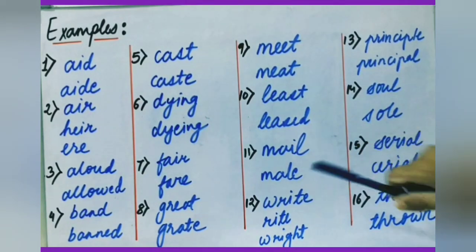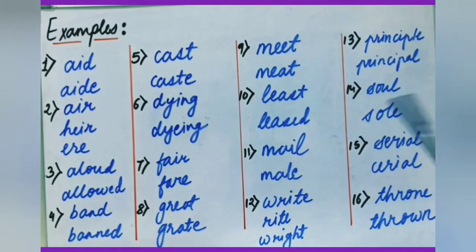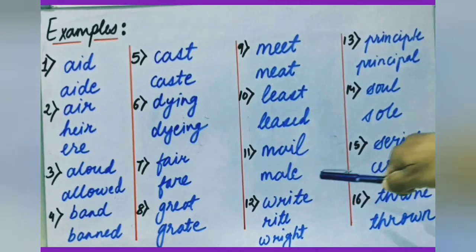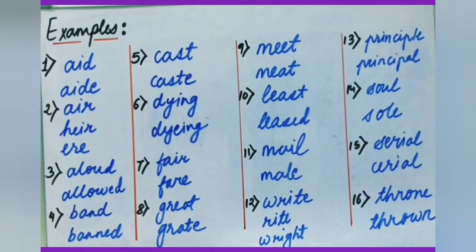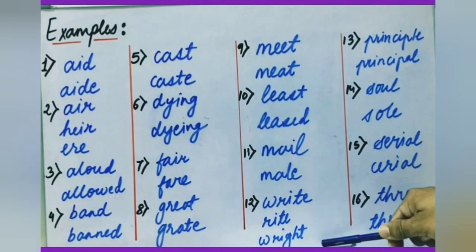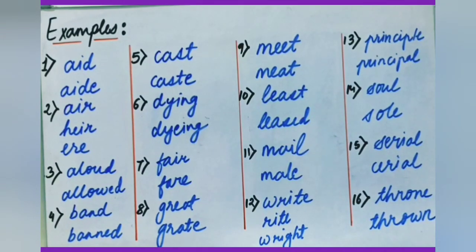Mail and male. This mail means email and letters and all those things. Second, male, female, the gender. Write, right, rite. Pronunciation is almost similar. First, write is to write something. Second, right means the correct. Third, rite means ritual, the custom, which many of us don't know. Wright means creator, one who creates.